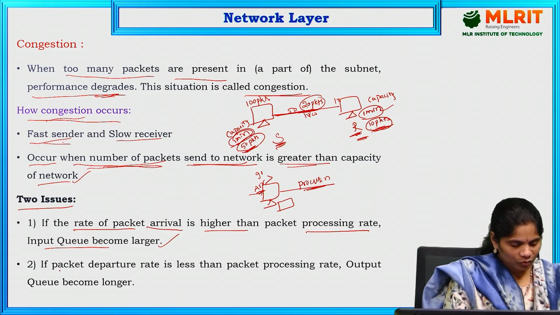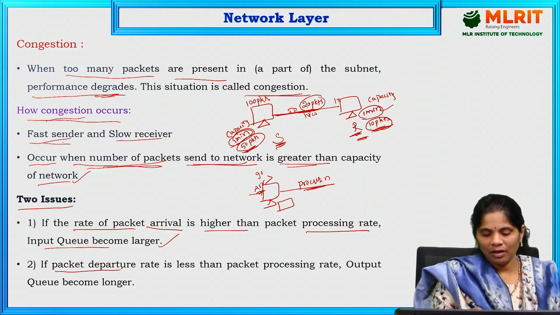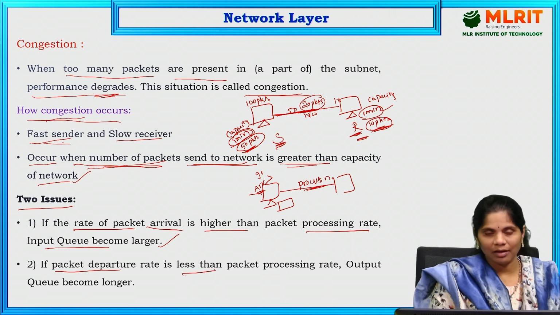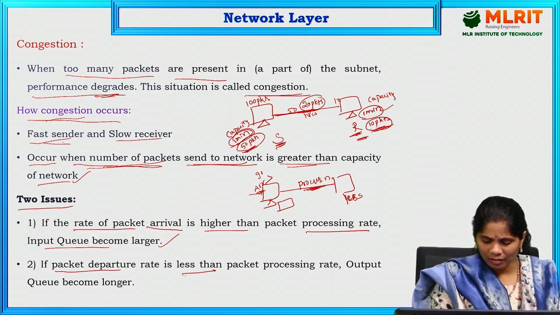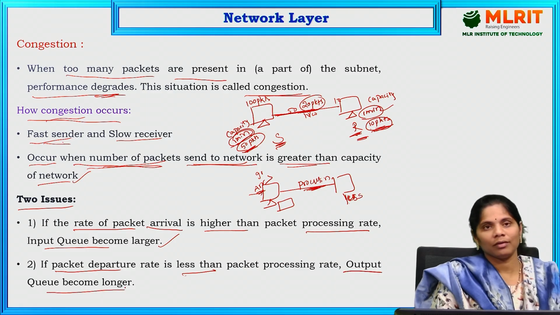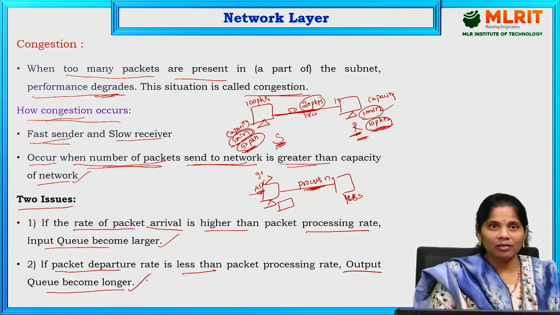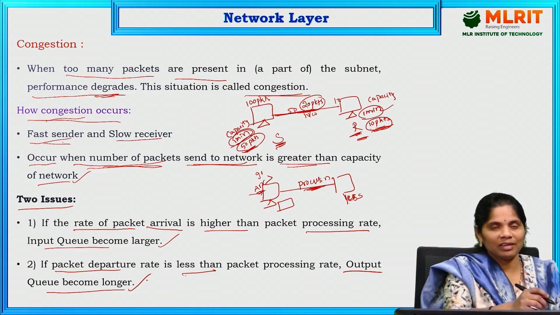The next situation is the packet departure. If the packet departure rate is less than the packet processing rate, then the output queue becomes longer. That is also a scenario for congestion. These are the two issues that we face in congestion.